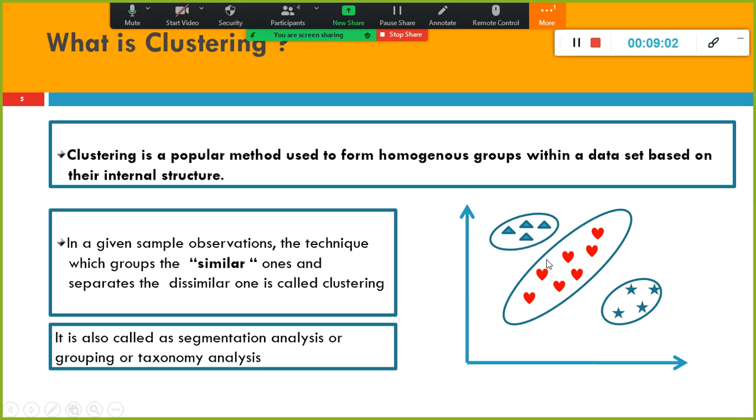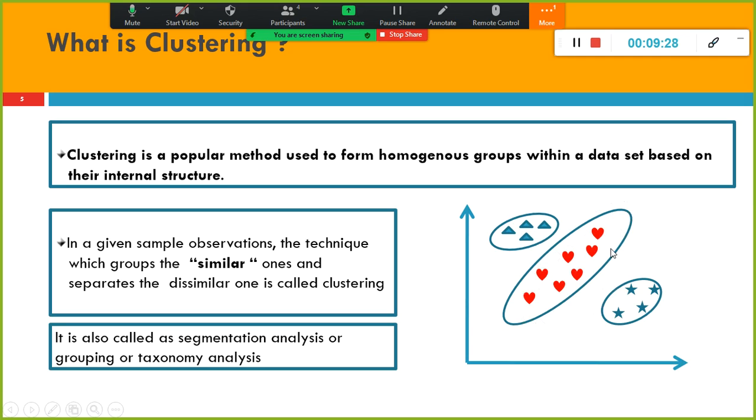These are not the same as this one, hence these six or seven objects are similar in nature, so they got grouped together.